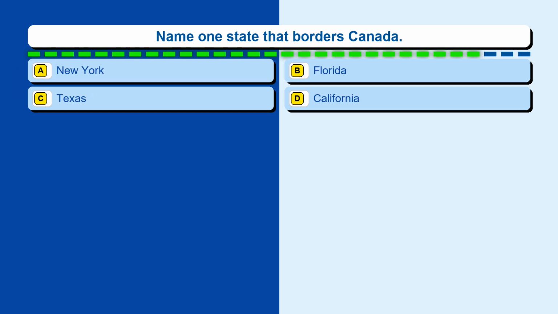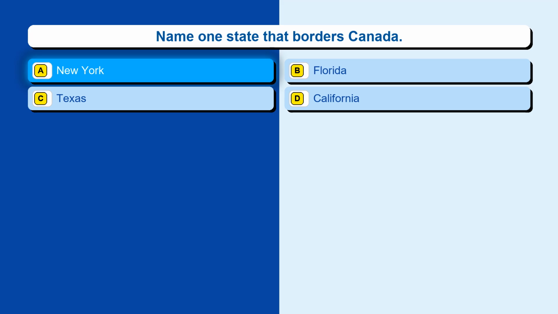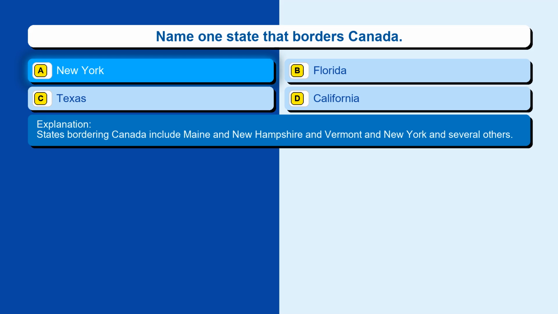Question 89. Name one state that borders Canada. Option A, New York. Option B, Florida. Option C, Texas. Option D, California. The correct answer is option A, New York. States bordering Canada include Maine and New Hampshire and Vermont and New York and several others.